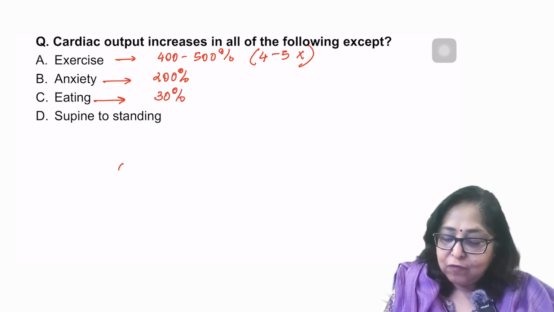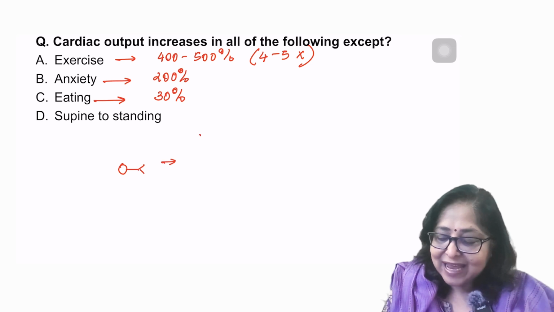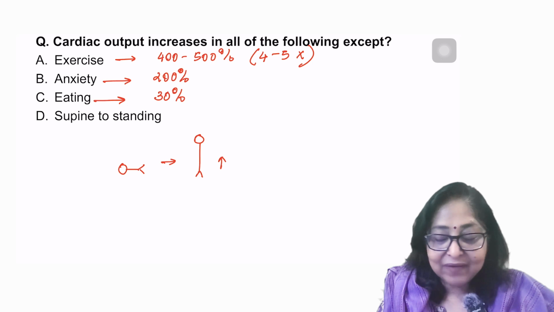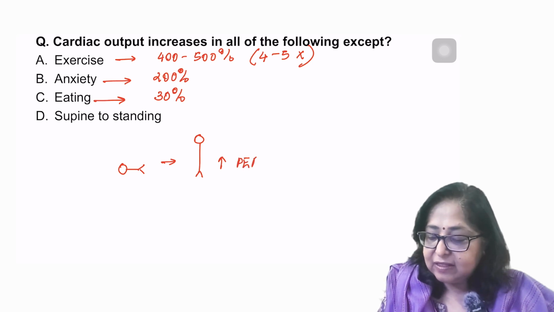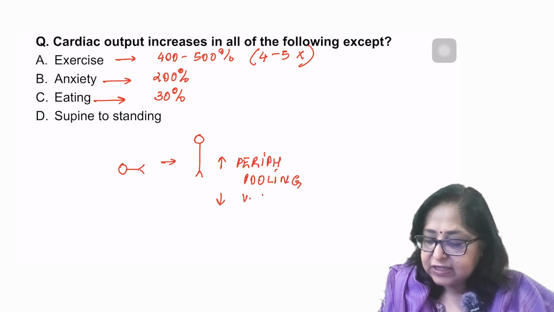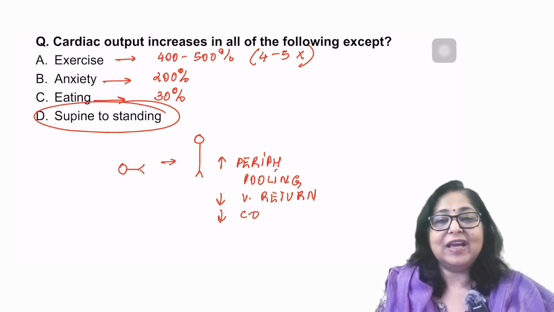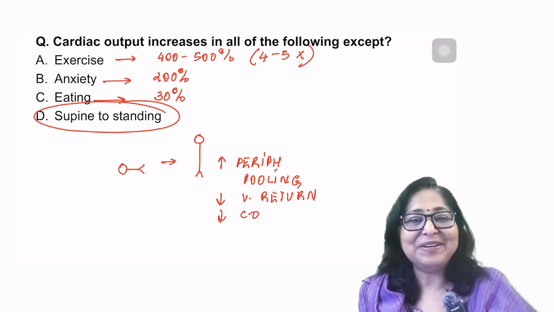But when you go from supine to standing position, because of the effect of gravity, there is an increase in the peripheral pooling of blood, and this will decrease the venous return, and therefore it will decrease the cardiac output. So the answer becomes supine to standing.